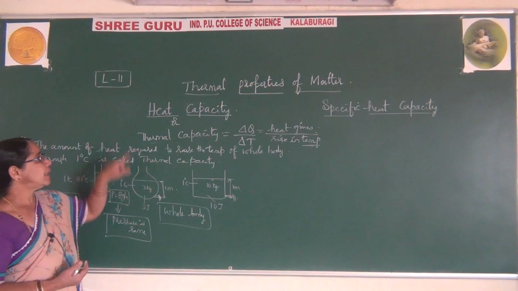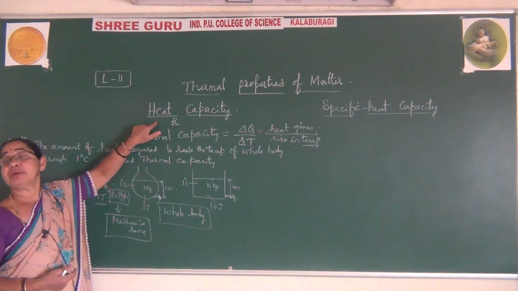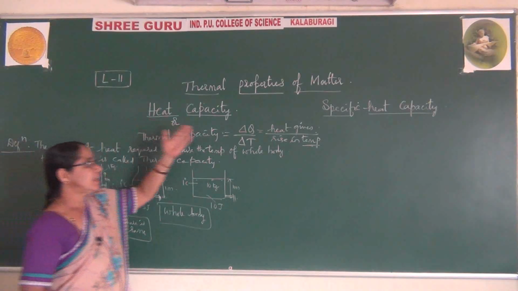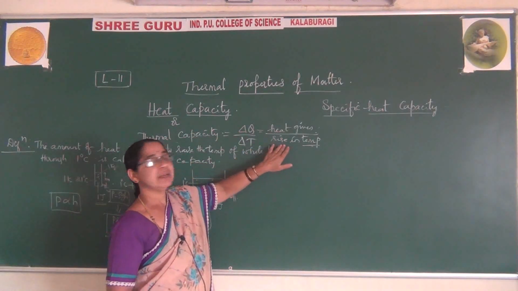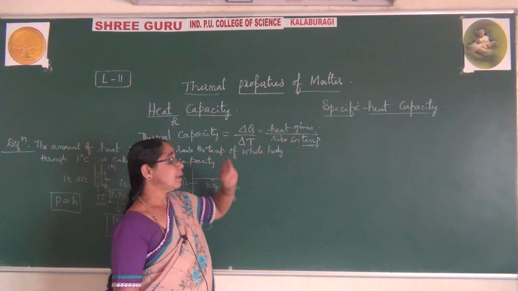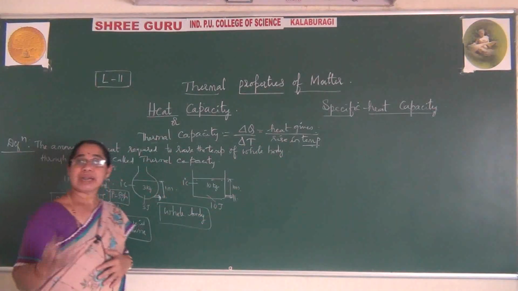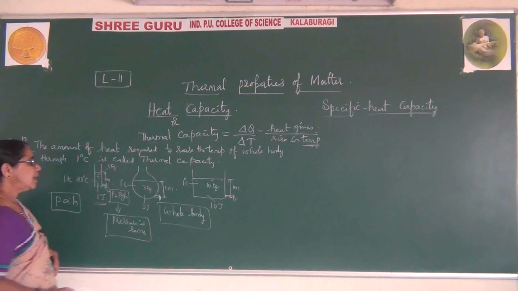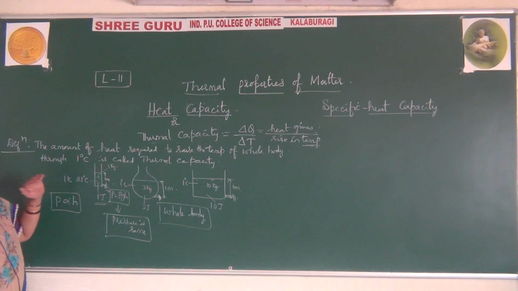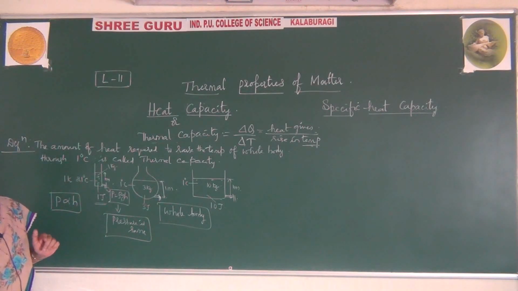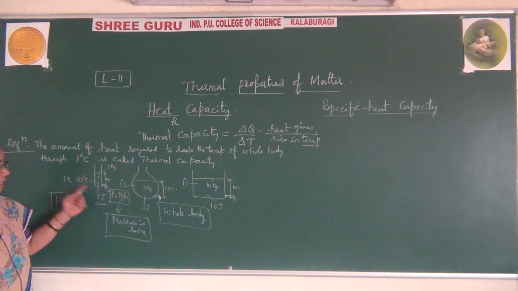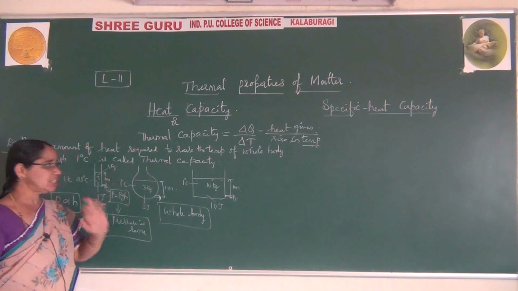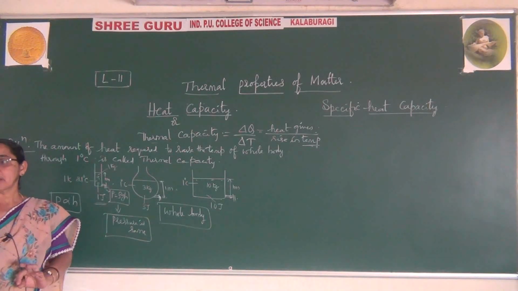So here it mainly depends on the capacity of the body, due to which the heat given to it differs. They are supplying some temperature. The temperature is the same throughout, but the quantity is different. Here the quantity is different, here it is different, here it is different. Naturally it depends mainly on the quantity of heat, based on which the temperature rises 1 degree centigrade. Due to this the capacity is different for different shapes. It mainly depends on the capacity.